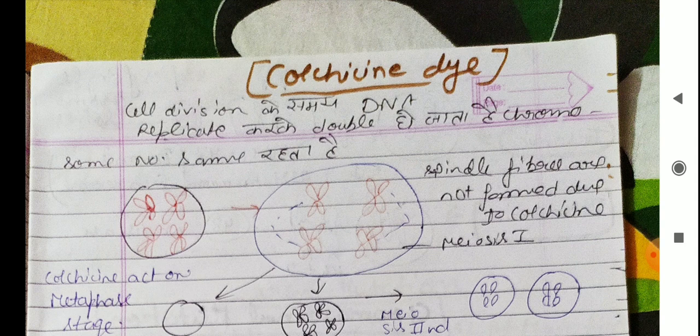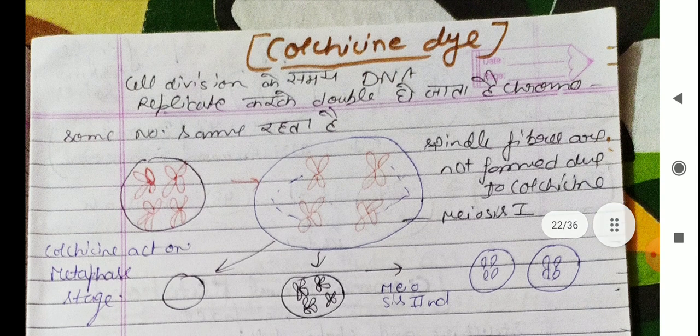When the spindle fibers do not form, the whole set of chromosomes will go into one body, because the chromosomes are not separated.